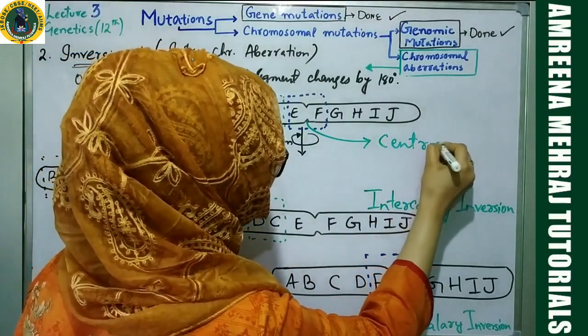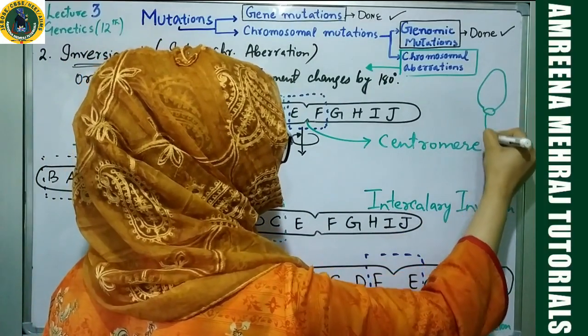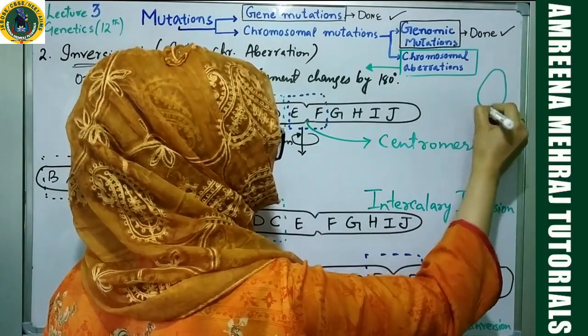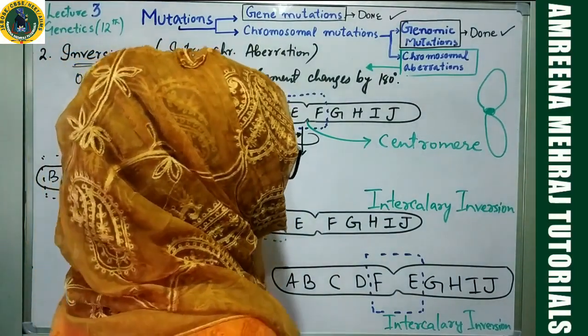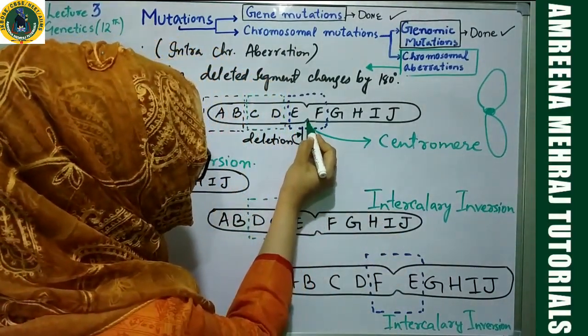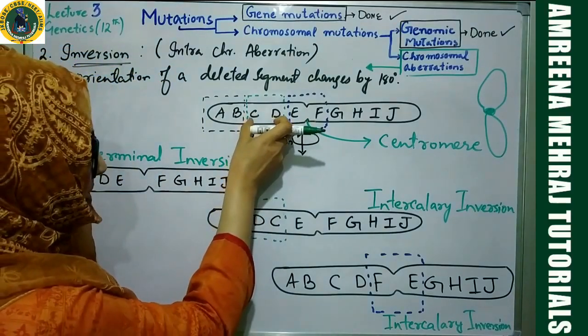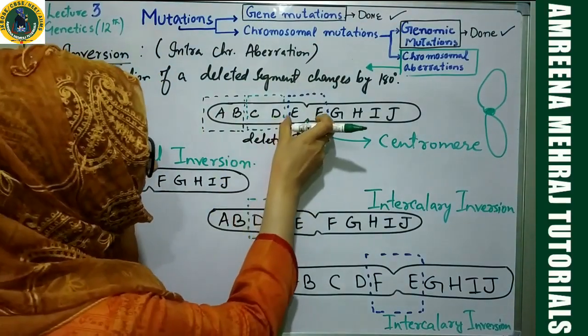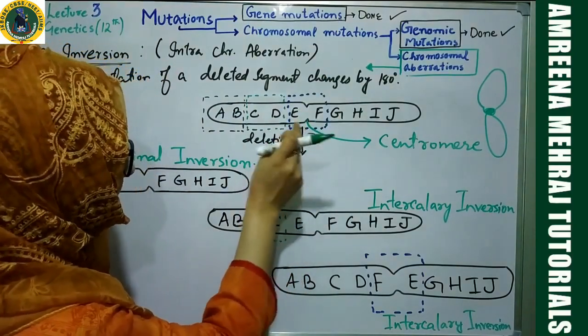This is the centromere. I have told you earlier, okay? A chromosome has this particular region, which is the highly condensed region. This is the centromere. So this over here is the representation of the centromere. See, in this case, centromere is not involved. Whereas in this inversion, which is shaded in blue, centromere is involved.